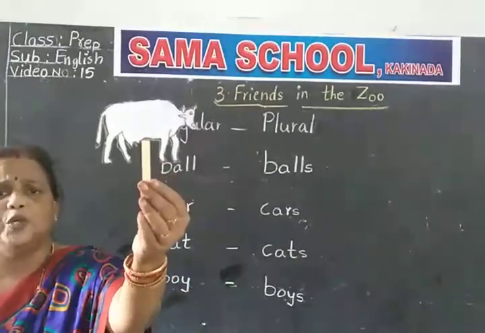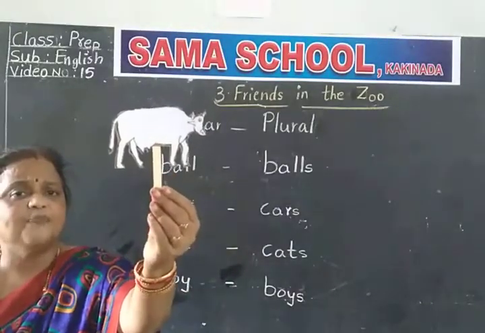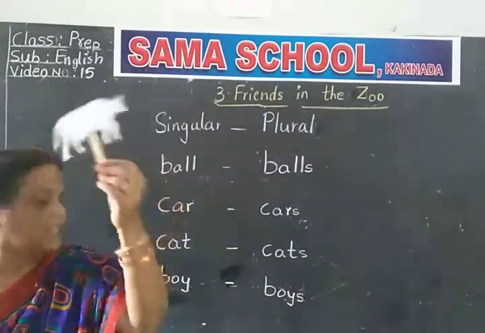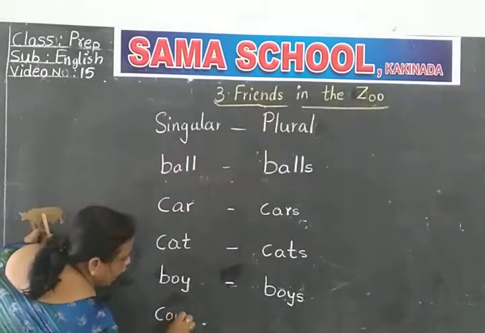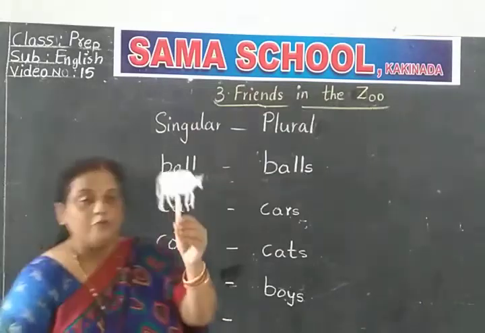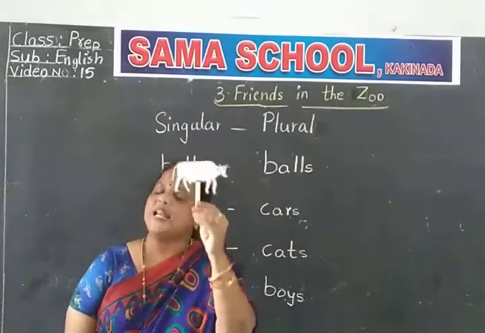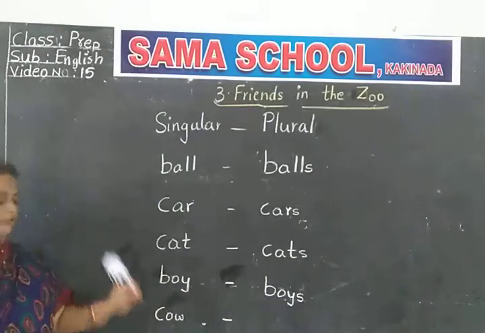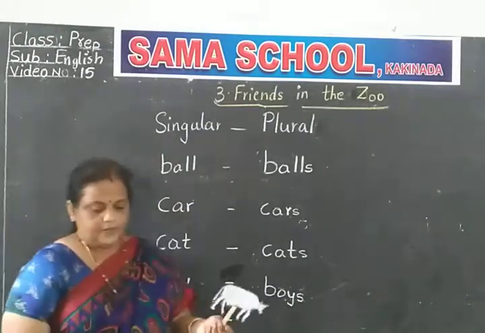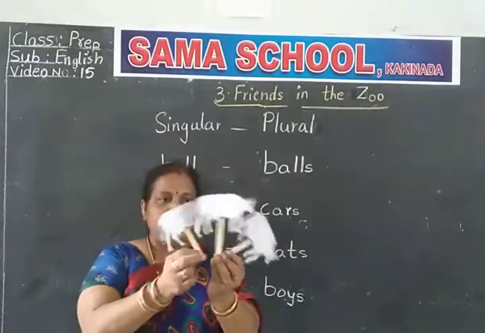Now, what is this, children? In domestic animals you learned very well. Cow. What is this? Cow. C-O-W. Cow. If it is one, singular, we say cow. Now, you see many cows here.